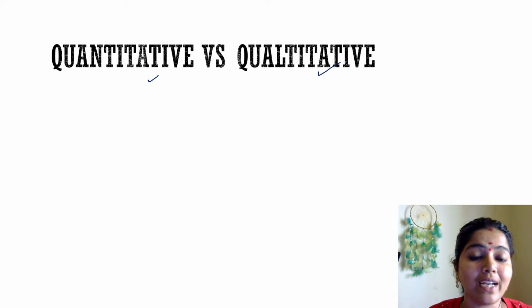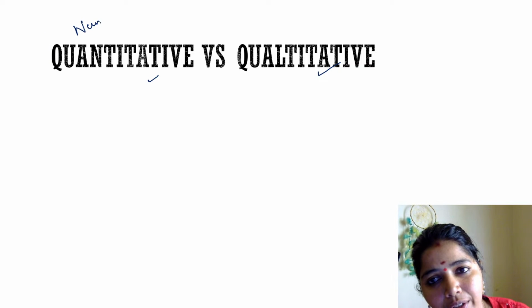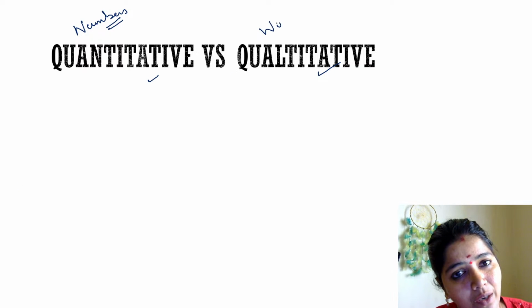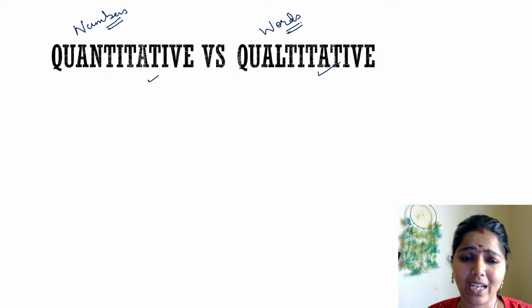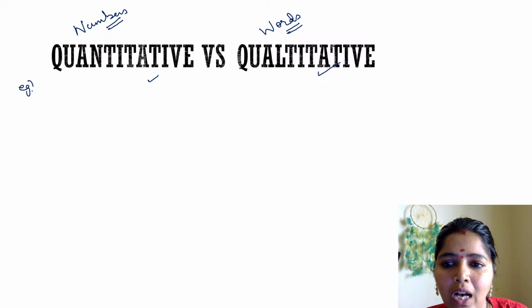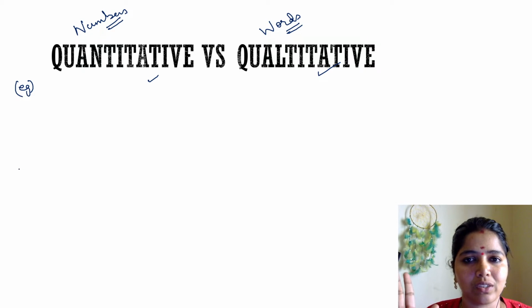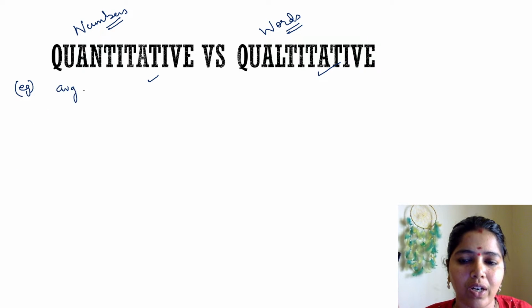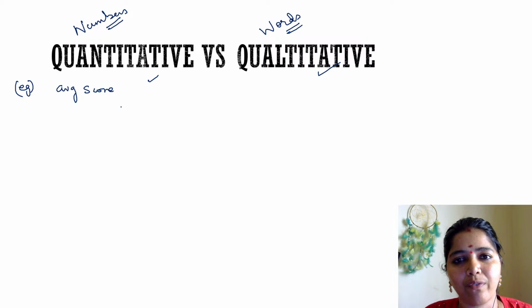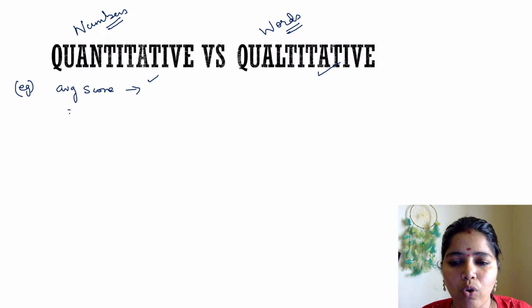Quantitative research versus qualitative research. What do you mean by quantitative research? I have told you that whatever we measure in terms of numbers we call quantitative research. Whatever we take in terms of words we call qualitative. I'll give you a better example. If I want to do research about a student's class marks, to know the average score of a class, what will I be doing? I will get all the marks in Excel, get the average for each subject, and so get the average score of a class.